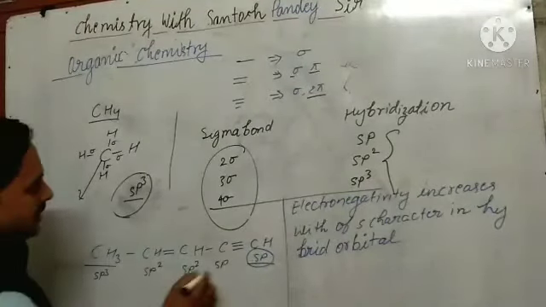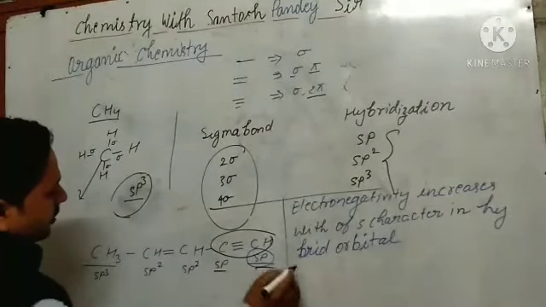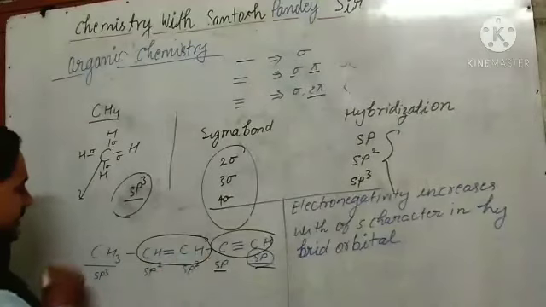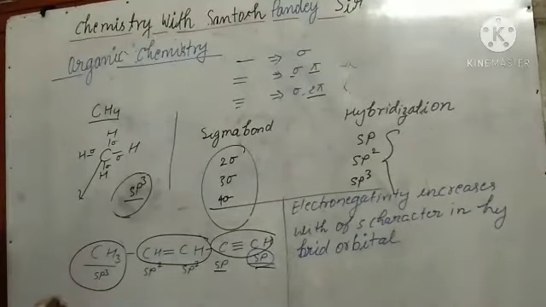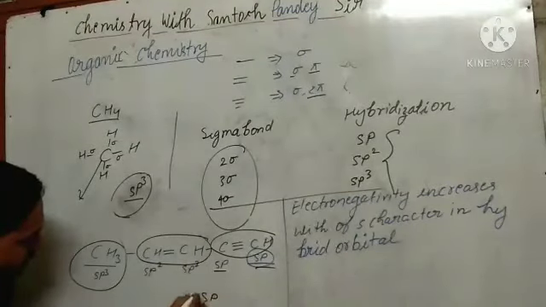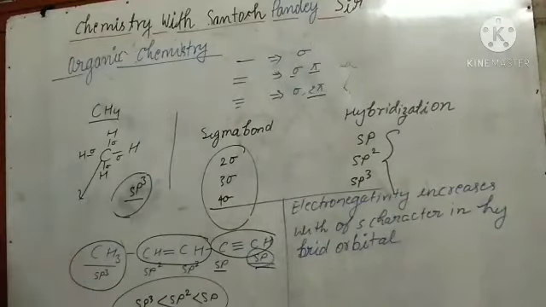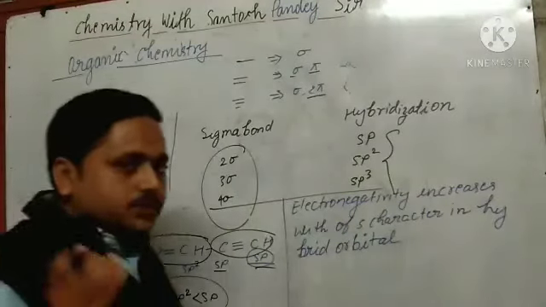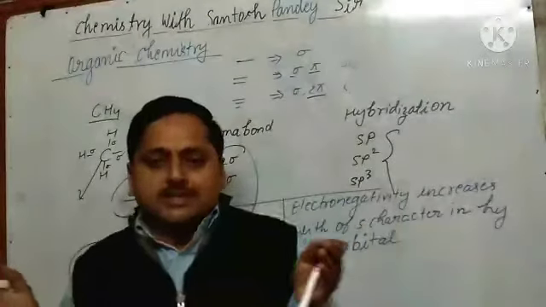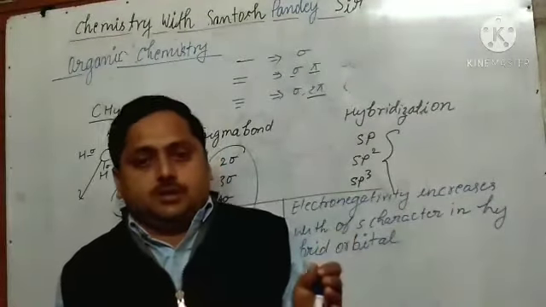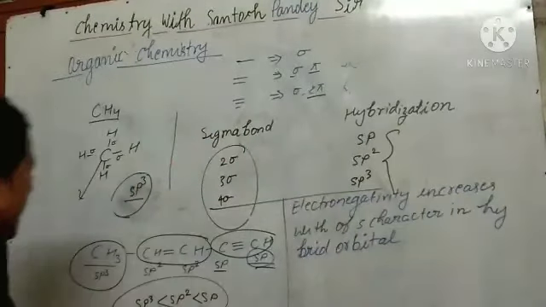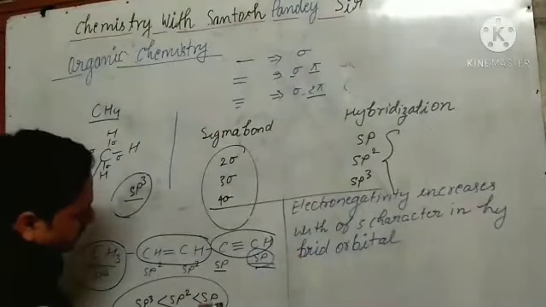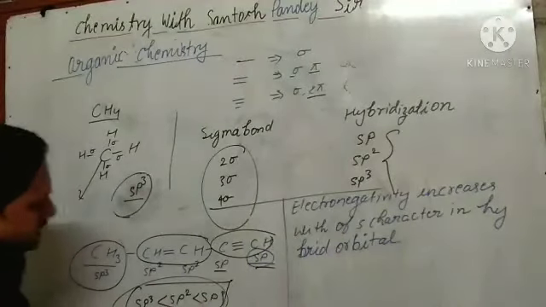because s character is more. The s character in these two is more, in these two it is intermediate, and it has the least. So an sp hybridized carbon is more electronegative than sp2, and sp2 is more electronegative than sp3, because the percentage of s character increases in this hybrid orbital. You know that the s orbital is closer to the nucleus, so it forms a short and stronger bond, and if electronegativity increases, it also forms stronger bonds. Okay, students.